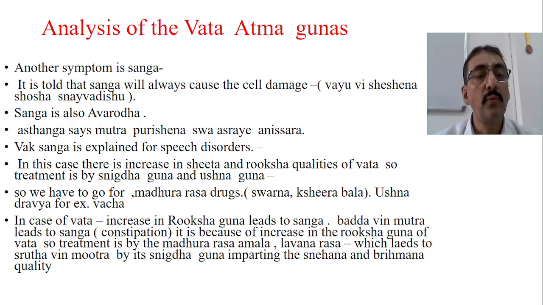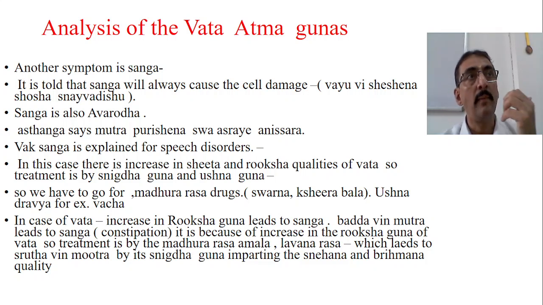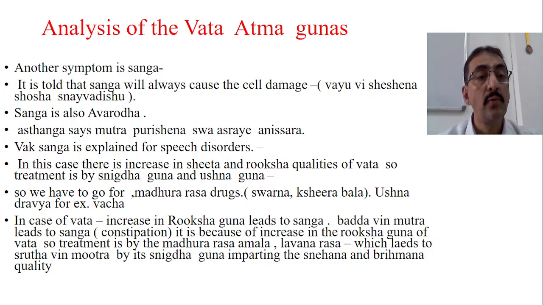So we have to go for Madhura Rasa drugs. In terms of drugs, we have to go for Madhura drugs. Maybe Swarna, if this particular Sangha is causing cell damage, degeneration, etc., then we have to go for some important drugs which can combat the cell damage, like Swarna, maybe Shira, Bala, etc. Shira, then Bala preparations. Ushna Dravyas like Vacha can also be given in certain conditions.